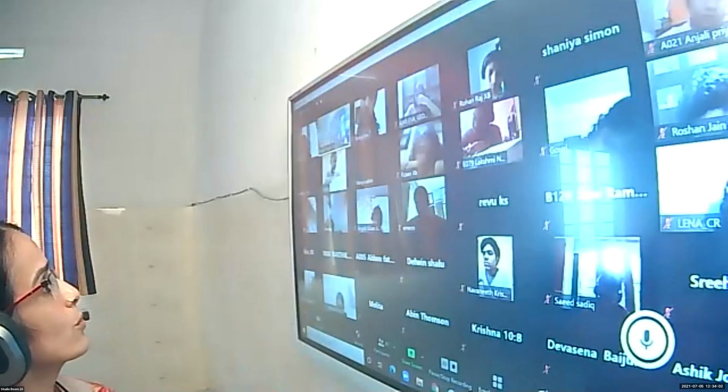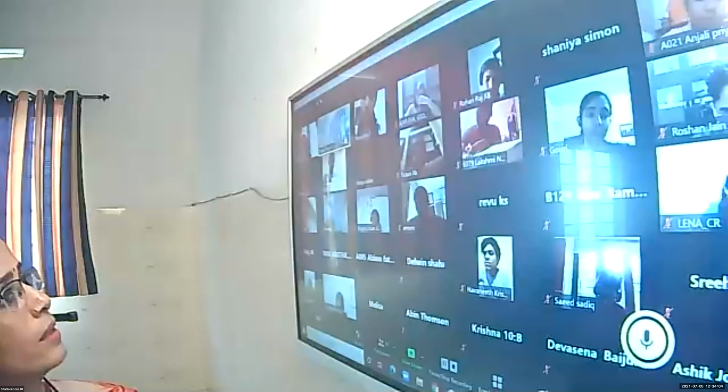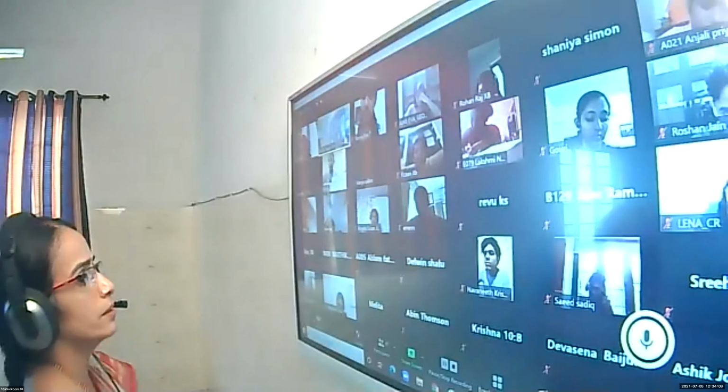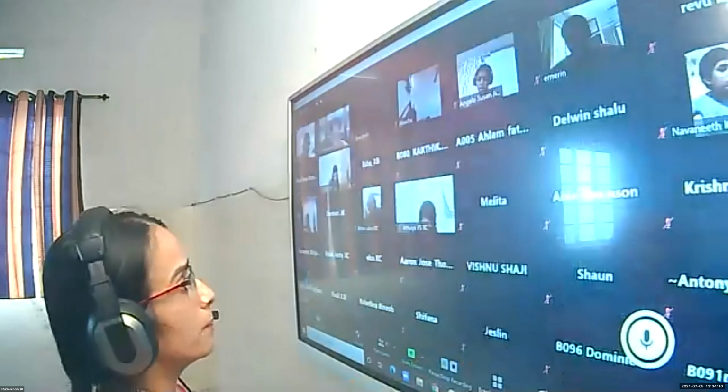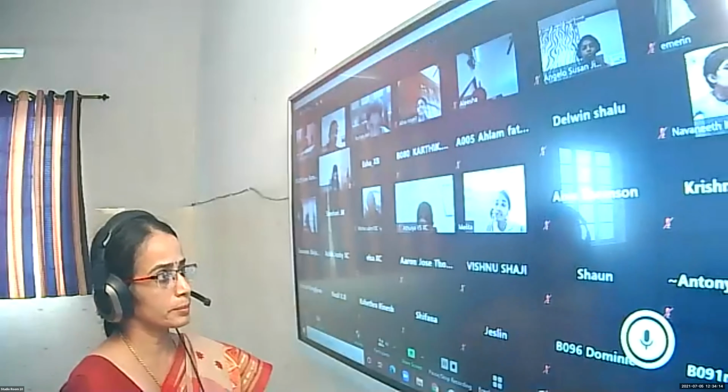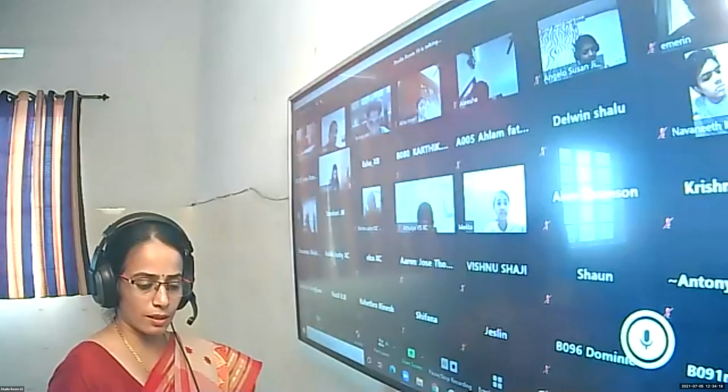Okay. Next question. Melita, read. All squares are similar or congruent? Similar.